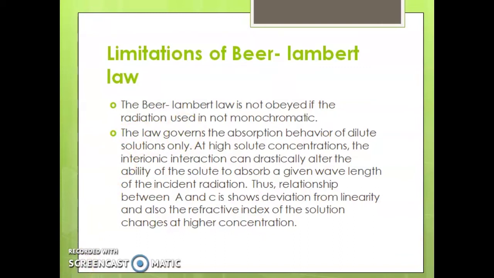And there is no solute-solvent interaction and the solution is dilute. That is, Beer-Lambert law would be valid only if the solution is dilute and there is no solute-solvent interaction. The law governs the absorption behavior of dilute solutions only.